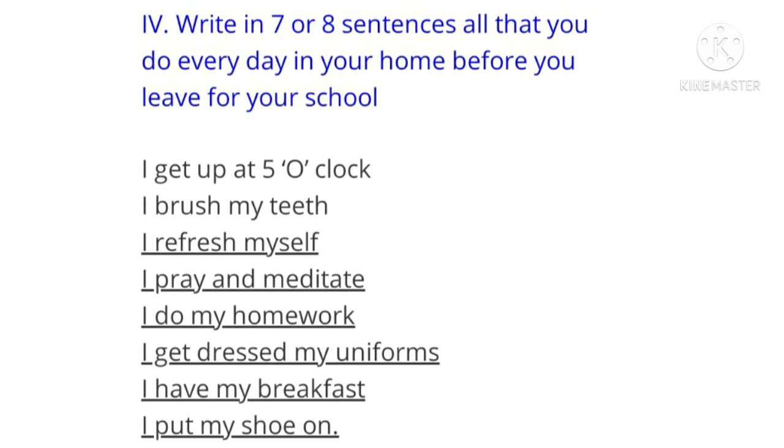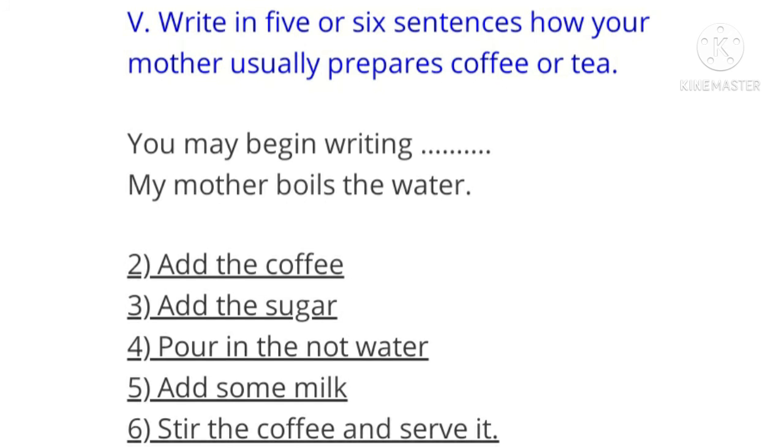Done, children? Now, write in 5 or 6 sentences how your mother usually prepares coffee or tea. You may begin writing: my mother boils the water. Yes, you can go on adding: add the coffee, add the sugar, pour in the hot water, add some milk, stir the coffee and serve it.